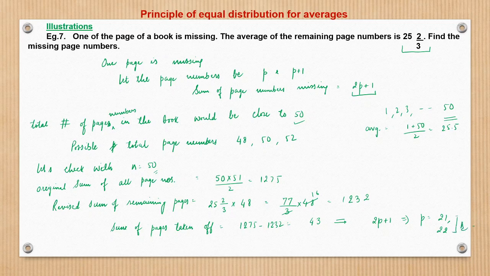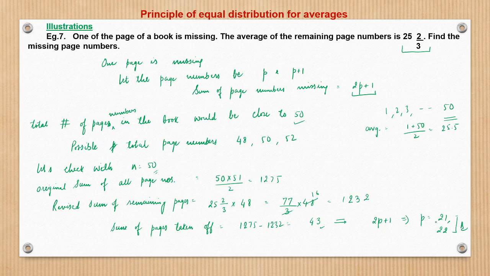So this is a possible answer. Similarly, we check with other cases, say 48 or 52. When we check with 52 or 48, we will not get the sum of pages as a natural number. In that case, we will get a decimal, which you can check at your end. In case of 52, either it will be a decimal number or the page numbers would be out of the range of 1 to 50, right?